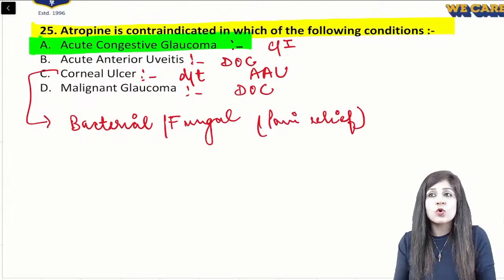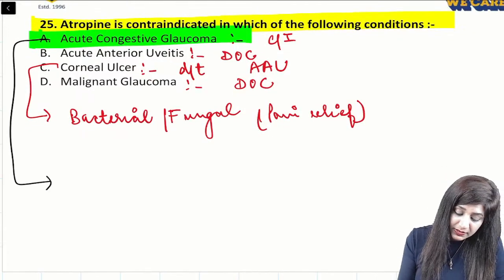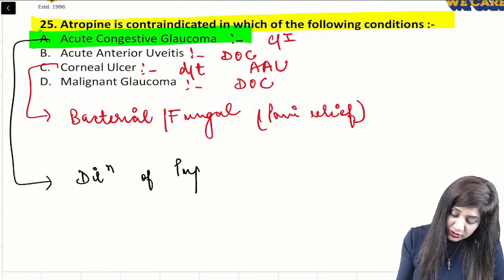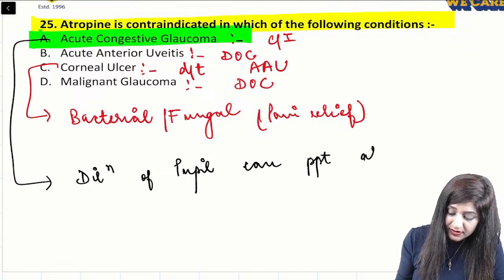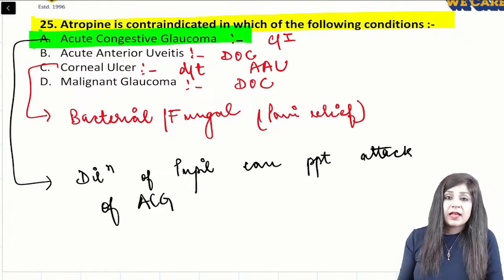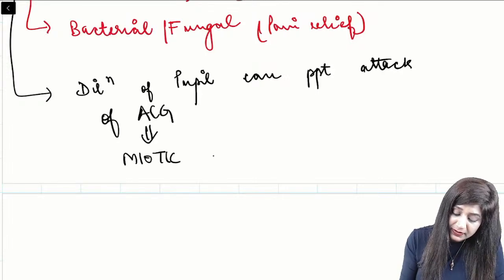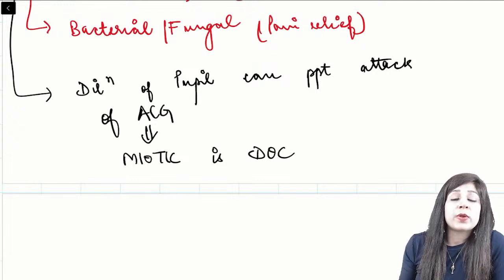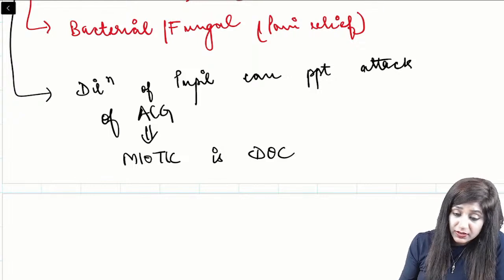In acute congestive glaucoma, atropine is contraindicated because dilatation of the pupil can precipitate the attack of acute congestive glaucoma, and therefore a miotic, pilocarpine, is the drug of choice. So out of the four conditions where atropine is contraindicated, this is one.